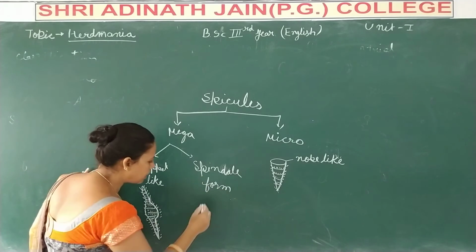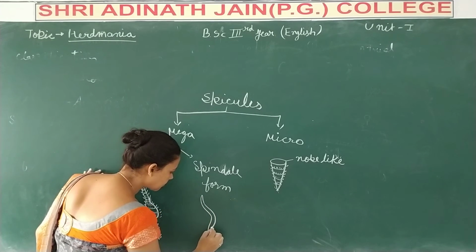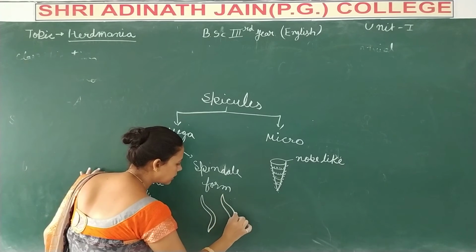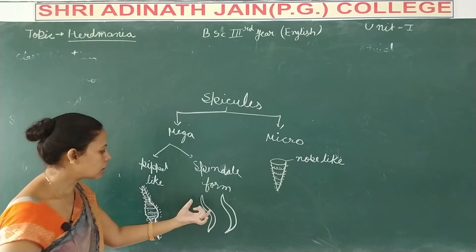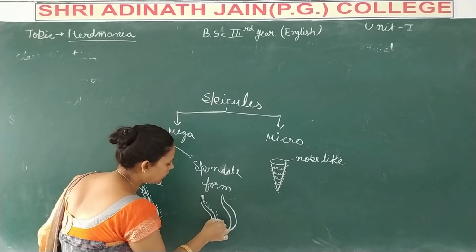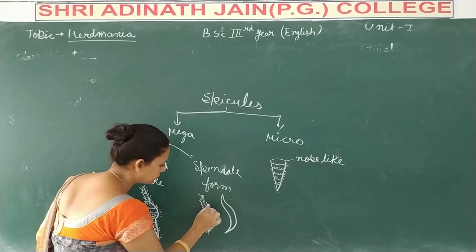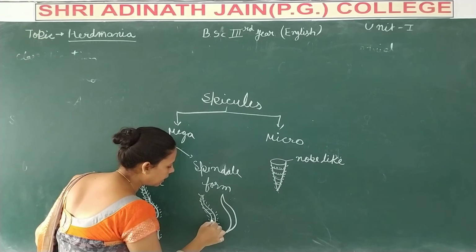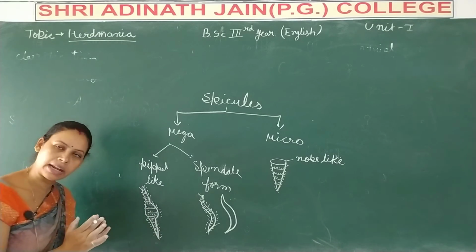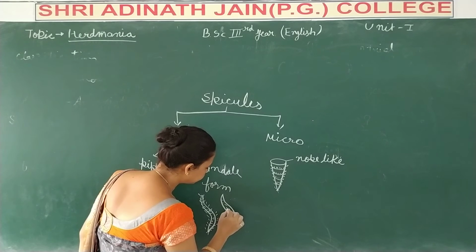Now the second, the spindle form. These types of spicules also have both ends pointed, and the mid area of these spicules also has a tentacle-like structure, ring-like tentacles.